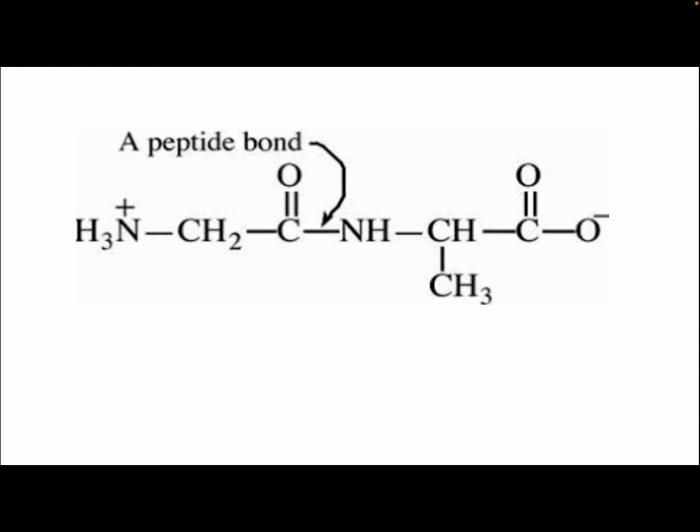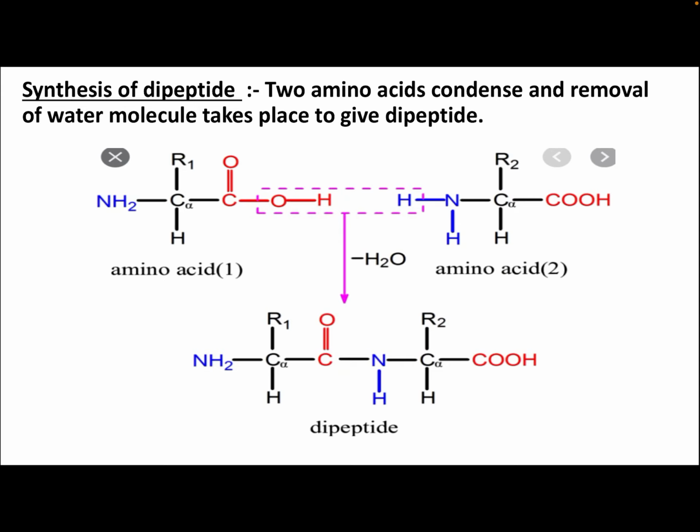So what is a peptide bond? If the molecule is in this way, with a carbonyl group and NH attached, then it is known as a peptide bond. Two amino acids combine to form a dipeptide, and in the middle a CONH bond is there, and this bond is known as the peptide bond.